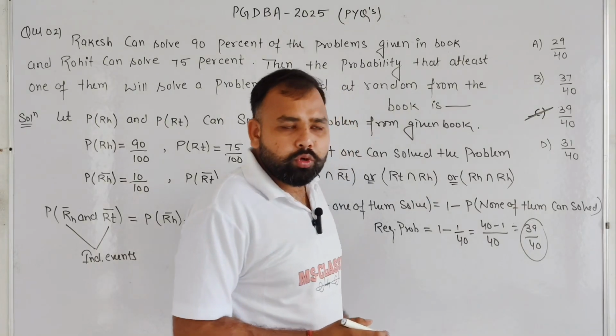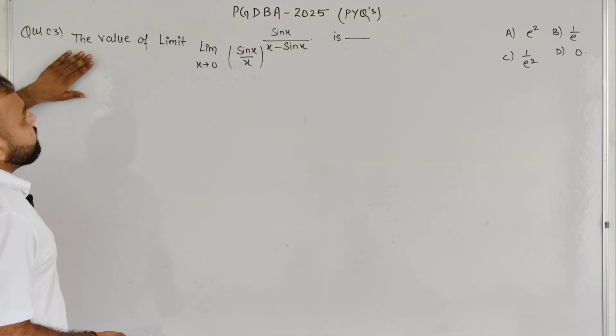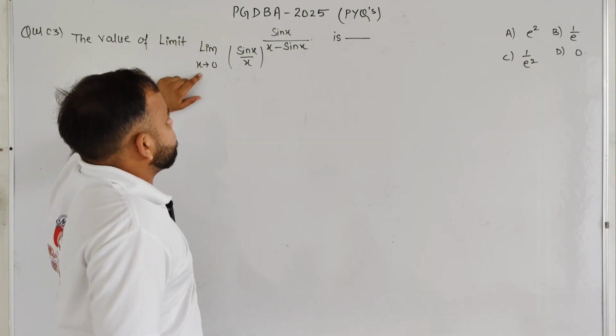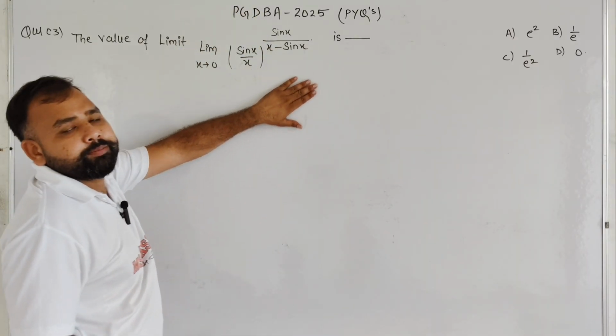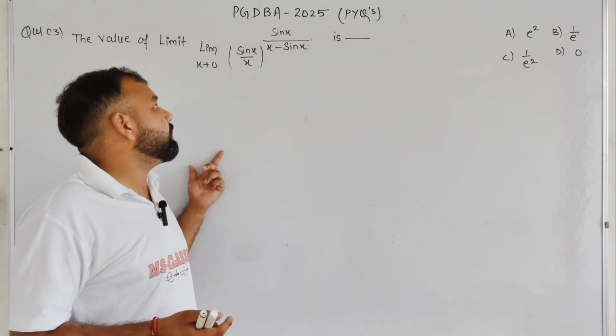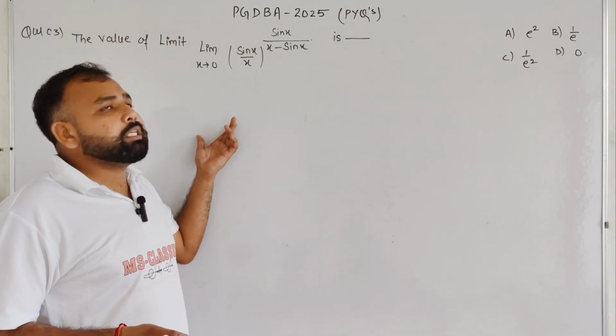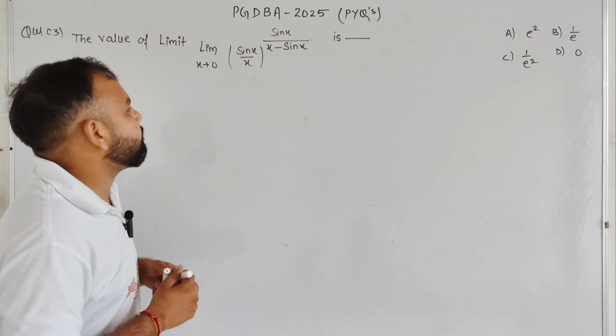Okay student. So student, this is our next question. Question number 3, the value of limit x tends to 0 of (sin x upon x) to the power of x upon (x minus sin x). So basically student, first of all we need to check which type of indeterminate form this limit is. Okay student, after that we can solve the problem.